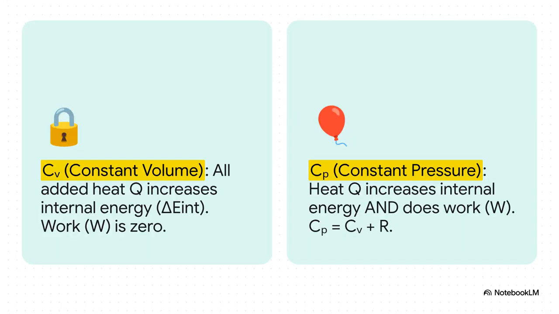Now, there are 2 main ways we measure this specific heat. First, there's CV, which is at constant volume. Imagine heating a gas in a sealed, rigid steel box. Since the gas can't expand, every bit of heat you add goes directly into making its molecules jiggle faster. It all becomes internal energy. But now consider CP, at constant pressure. This is like heating a gas in a balloon. As you add heat, the gas doesn't just get hotter, it also expands, doing work on the balloon. So the heat you add has to do 2 jobs: increase the internal energy and provide the energy for that expansion. That's why CP is always bigger than CV.